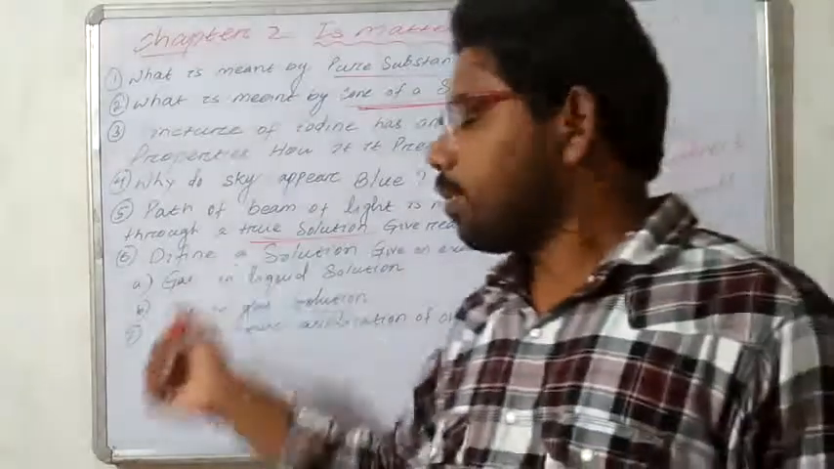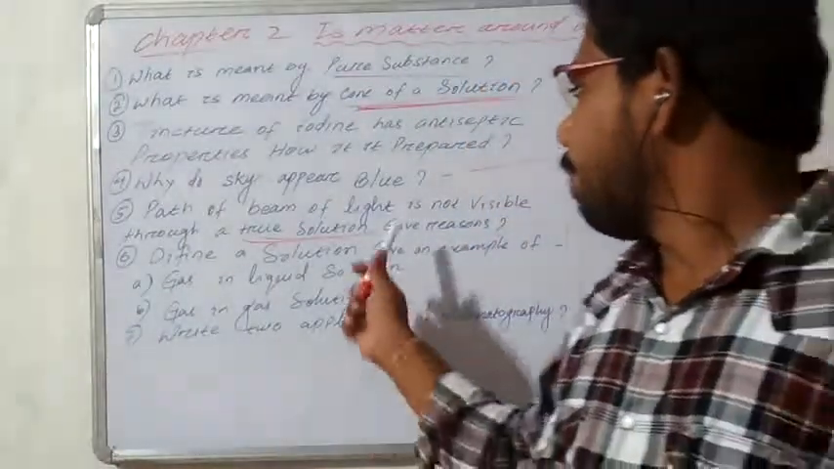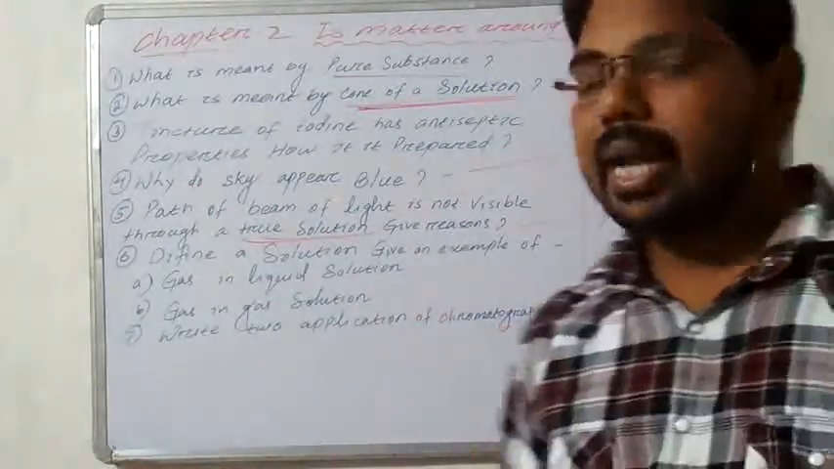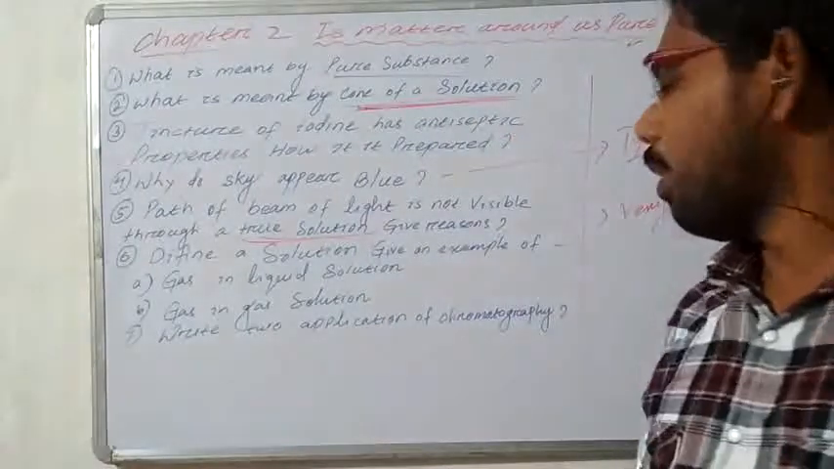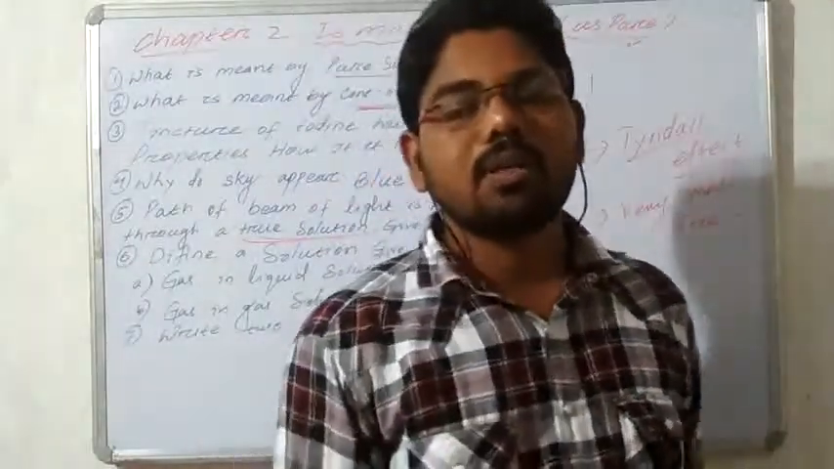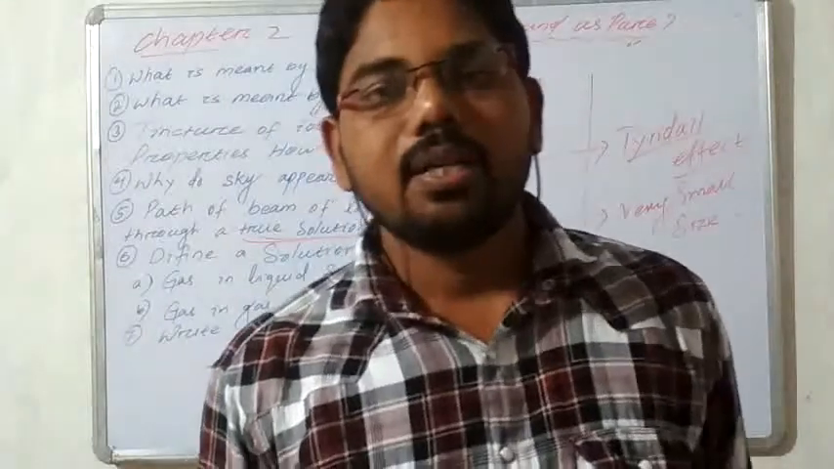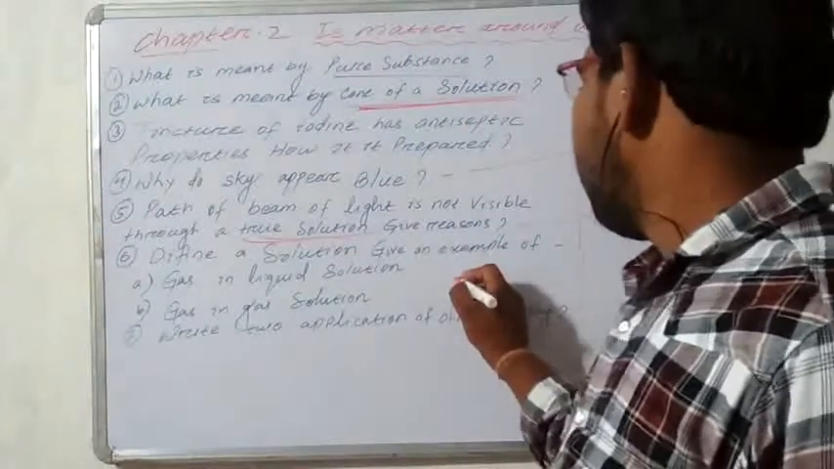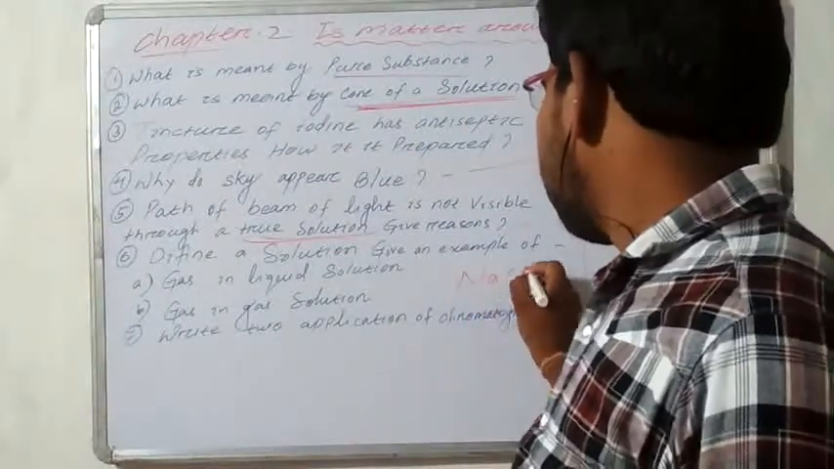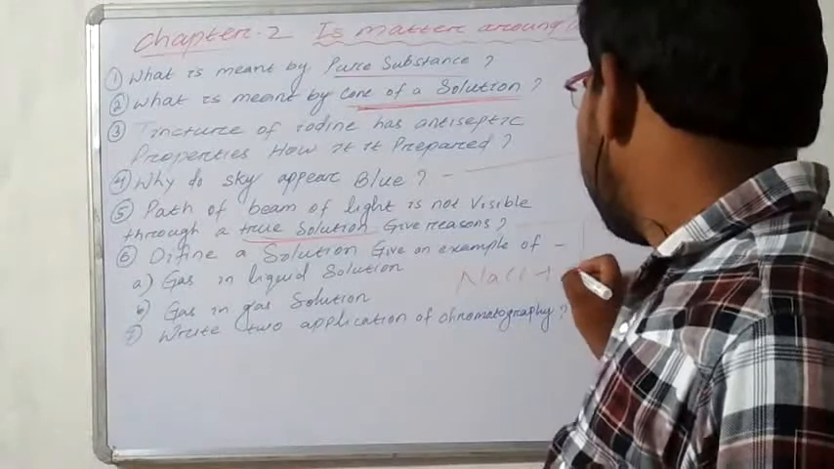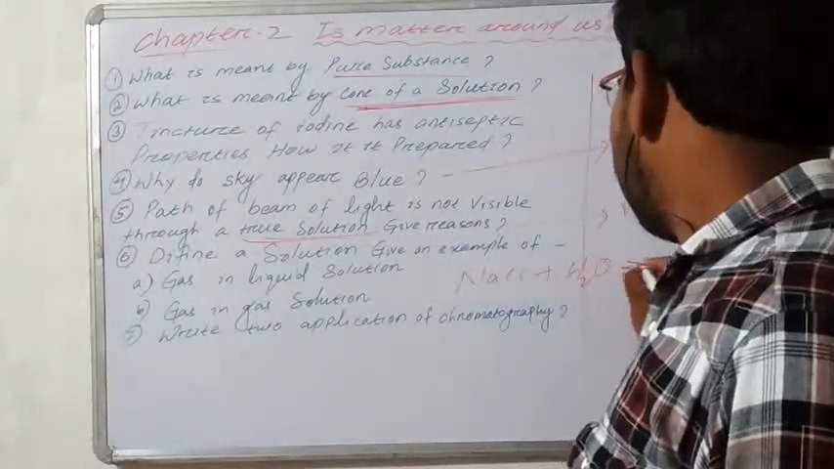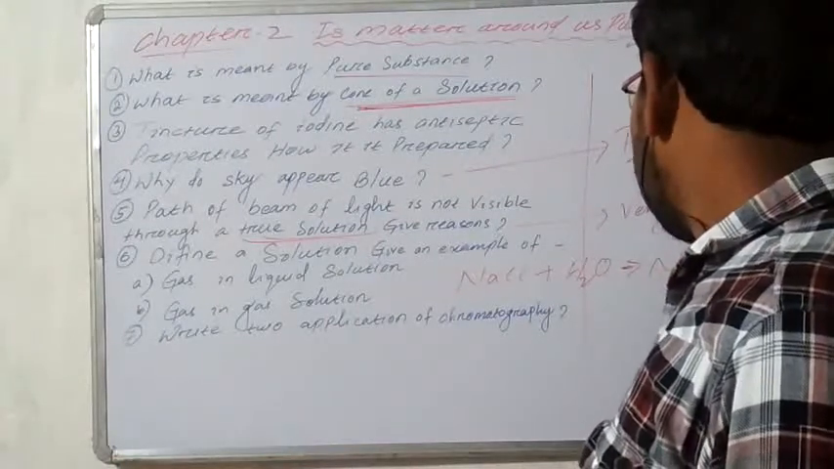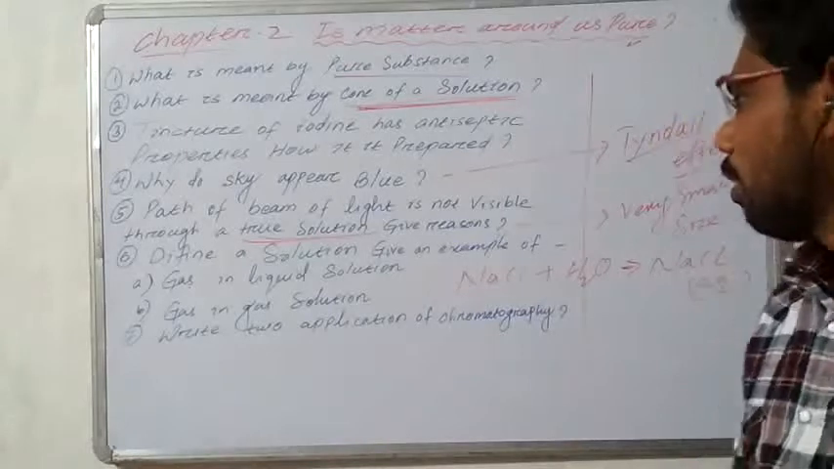Right. So the next question is number 6. Define a solution. Give an example of gas in liquid solutions and gas in gas solutions. First one, define solution. A solution is a homogeneous mixture of solute and solvent. For example, if the solute is NaCl and the solvent is H2O, they form a water NaCl solution. Okay, NaCl aqueous solution. This is one example of solutions.